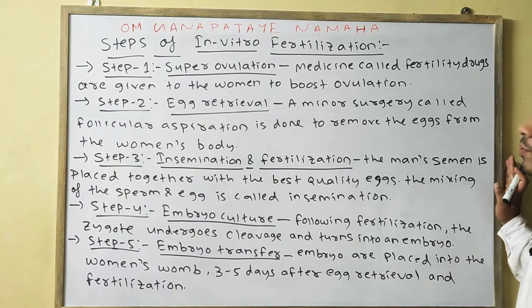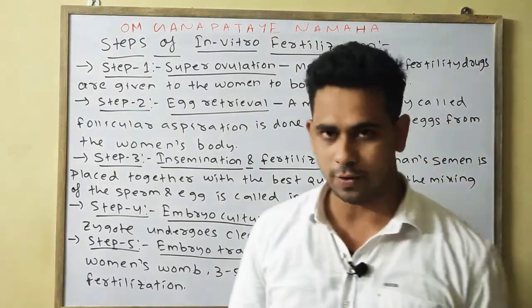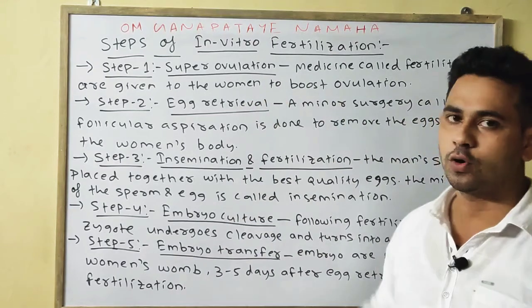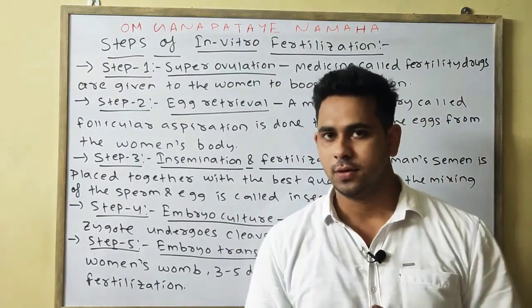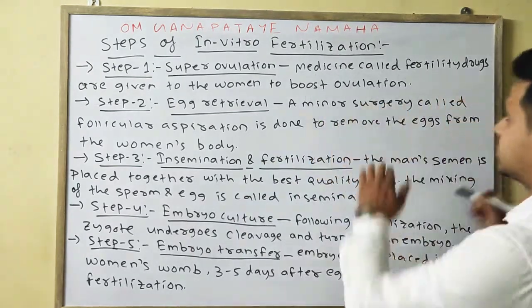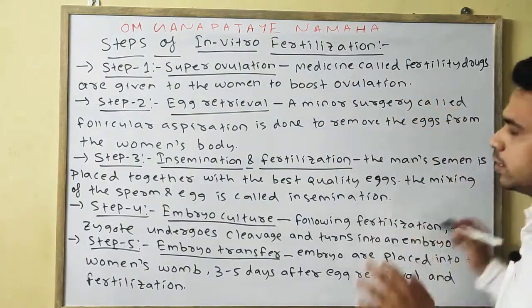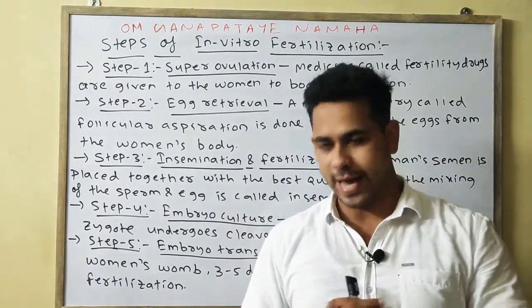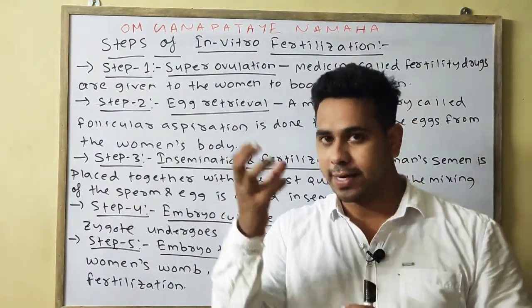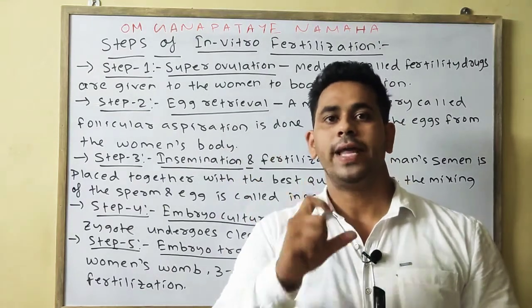Now come to the various steps of in vitro fertilization. Step 1 is superovulation. We know that during ovulation one egg is released, but by applying various medicines or fertility drugs to the woman, which boost the ovulation, a larger number of eggs will be formed, and from those collected, the best egg will be taken for the fusion.